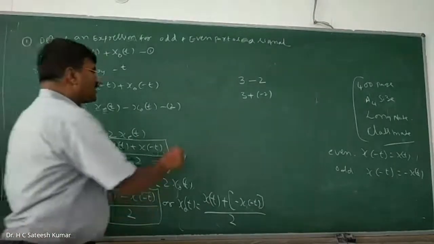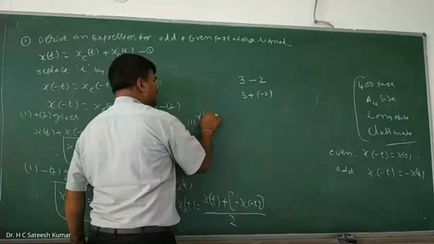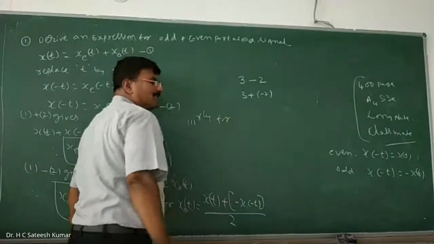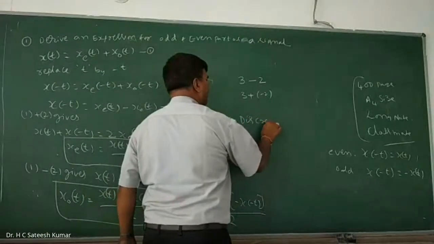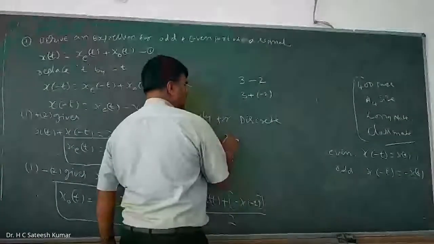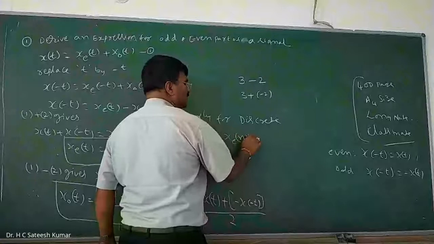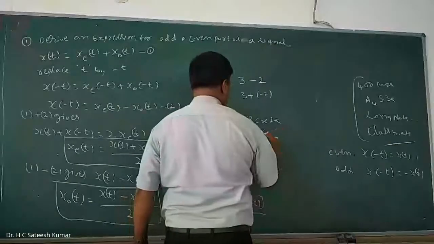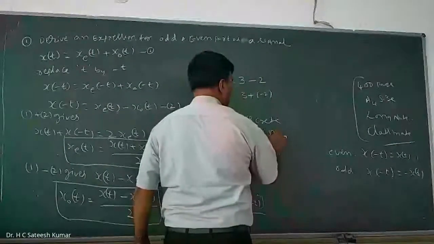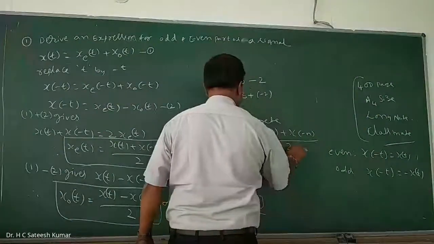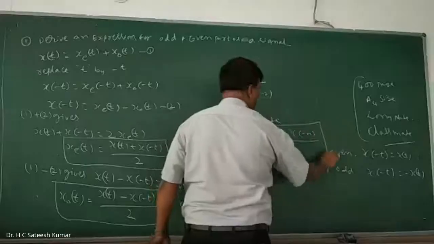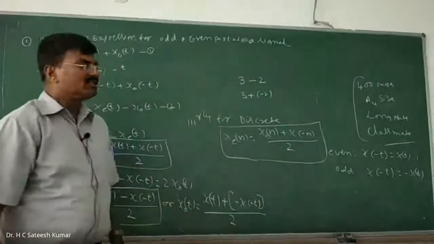And similarly for discrete, replace t by n. What is that? You can write it: xe of n is equal to x of n plus x of minus n divided by 2. So this is the equation to find the even part of a signal in discrete.